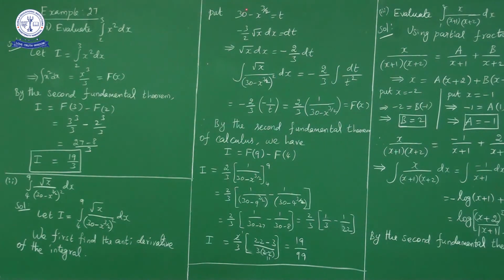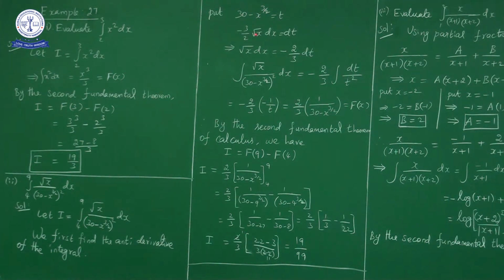Now differentiate: constant derivative 0, minus x power 3 by 2 derivative, x power 3 by 2 derivative is what? 3 by 2 into x power 1 by 2, no? So minus 3 by 2 into x power 1 by 2, nothing but root x dx, is equal to dt. So root x dx, what can we write? Root x dx is equal to, now minus 3 by 2 comes to this side as minus 2 by 3 dt. So this integral, integral of square root of x dx upon 30 minus x power 3 by 2 whole square, reduces to root x dx, which is minus 2 by 3 dt.